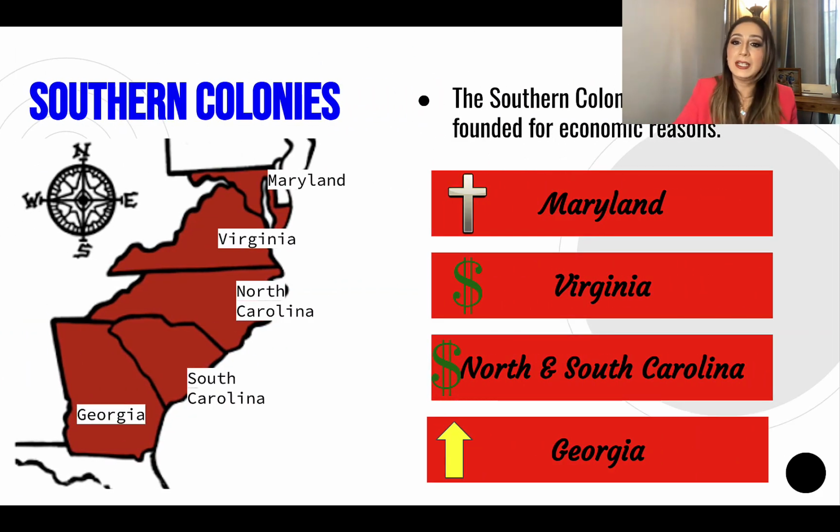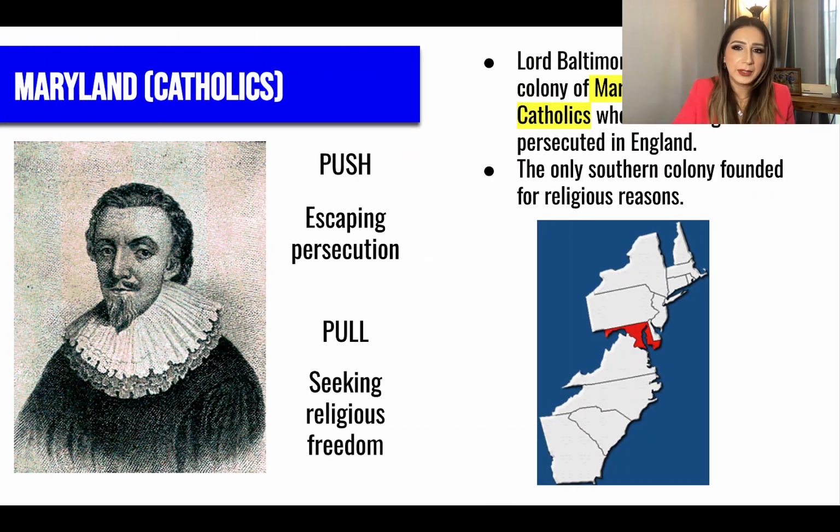Southern colonies include Maryland, Virginia, North and South Carolina, and Georgia. Now, these were established for different reasons. Let's start off with Maryland. Maryland was established by Lord Baltimore for religious reasons. He was a Catholic. As a Catholic, he brought over a lot of people who were escaping persecution and were seeking religious freedom. He actually established the Act of Toleration that allowed many different religions to come in and practice their religion freely.